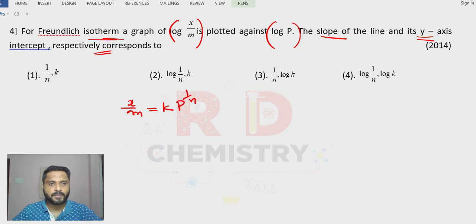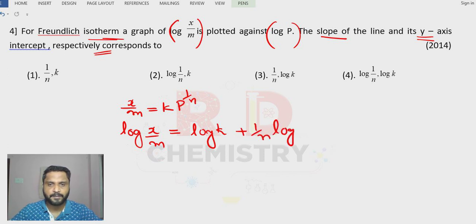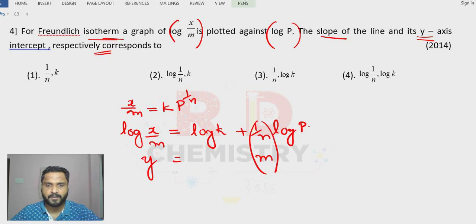If we take the log on both sides, we get log x by m is equal to log k, a constant, plus 1 by n log p. This is the equation of a straight line. So y is equal to mx plus c, where m, the slope, is 1 by n.